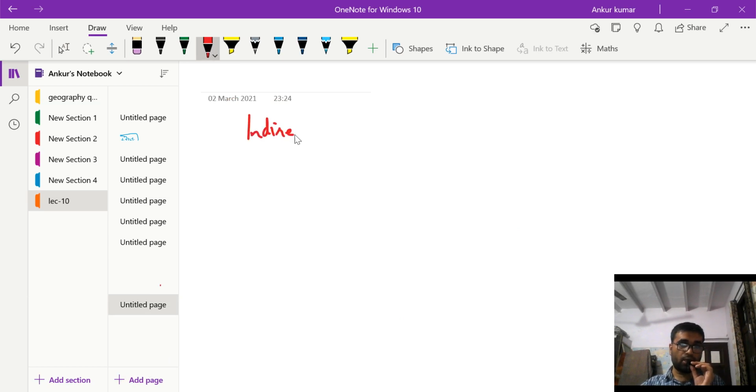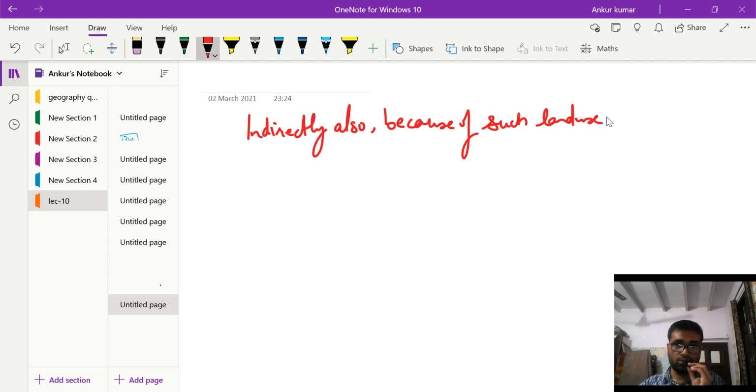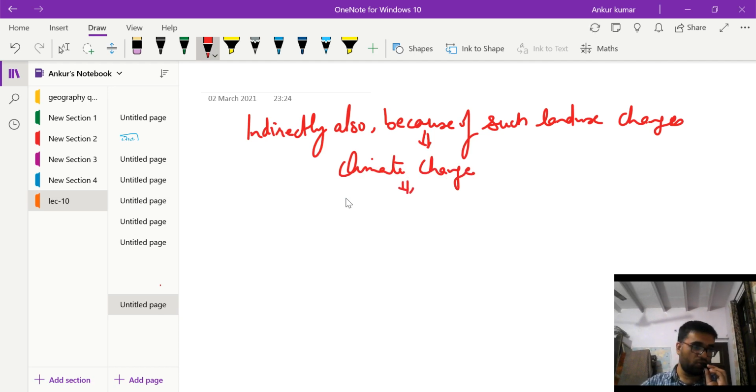And finally, indirectly what we can say, in the spread of zoonotic disease like coronavirus, indirectly also because of such land use changes, there would be climate change, and this climate change would definitely lead to the spread of more pathogens.